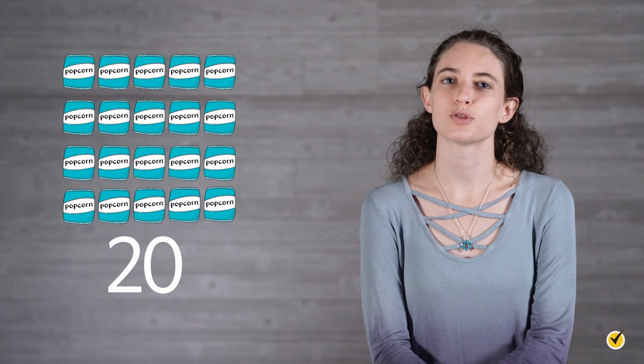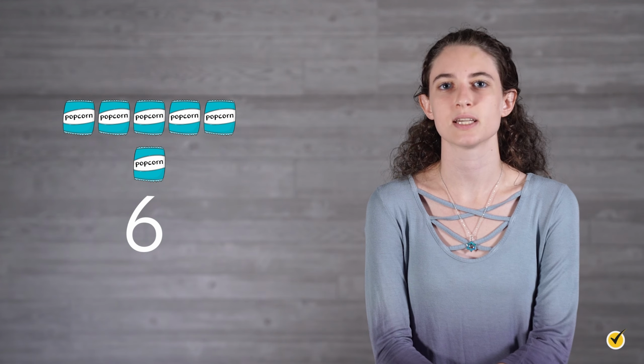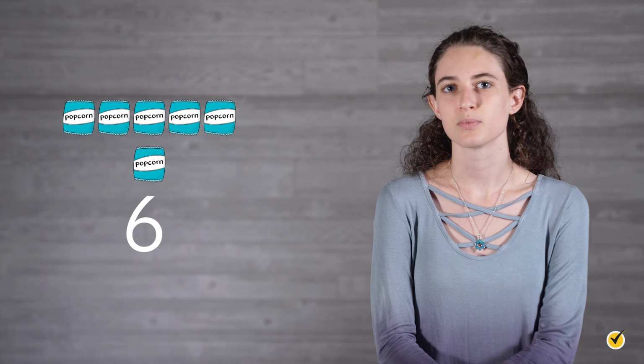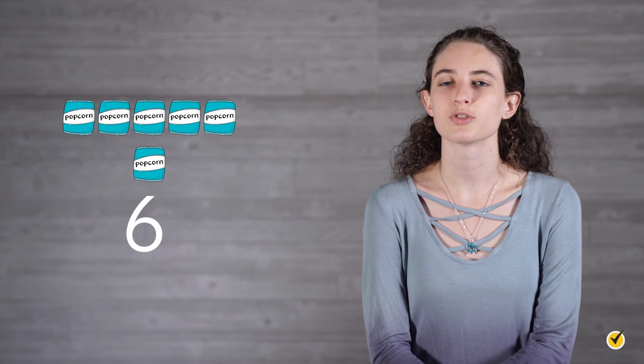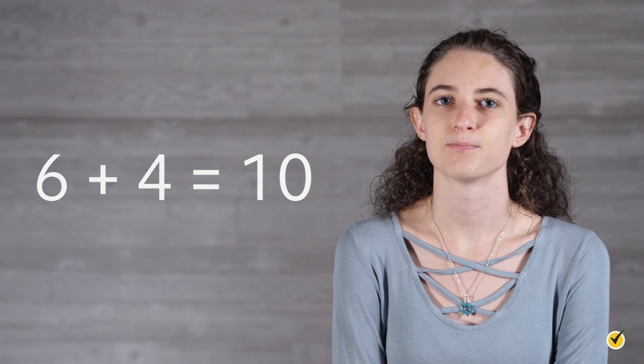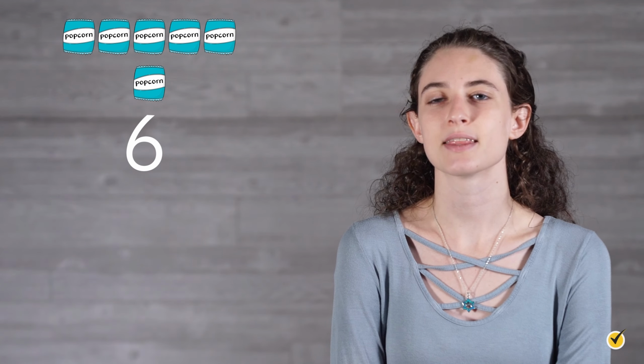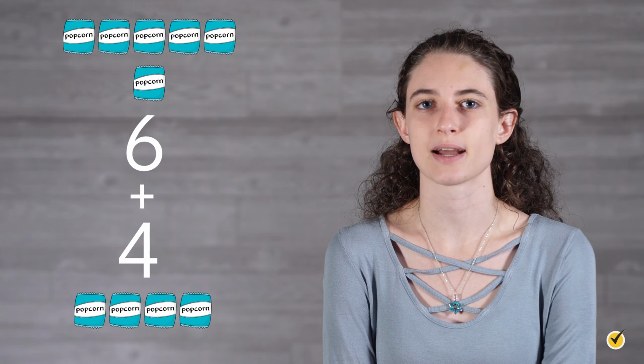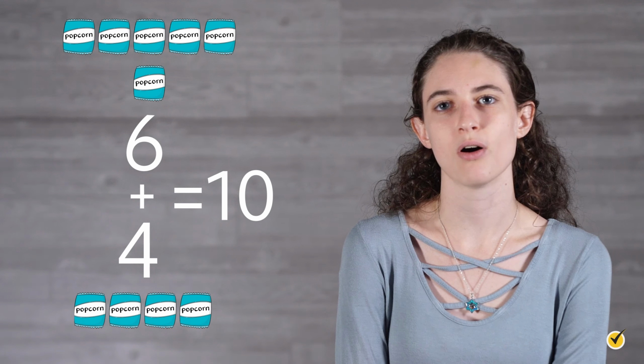Now let's say you started with 20 bags of popcorn and ended up with 6 bags left at the end of the day. You need to replenish your stock in order to keep up your sales, so you make 4 more bags of popcorn. How many bags of popcorn do you now have available to sell? For this scenario, since we are looking at an increase of bags, we will use addition. This situation can be described using the equation 6 plus 4 equals 10. You had 6 bags initially and then combined that amount with 4 more bags. Now you have 10 bags in all.